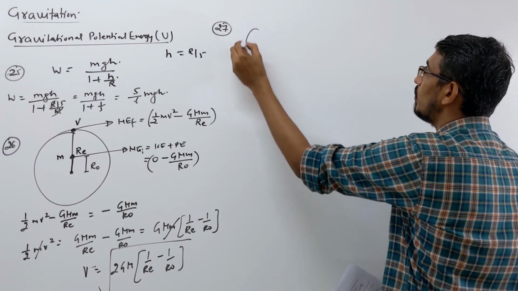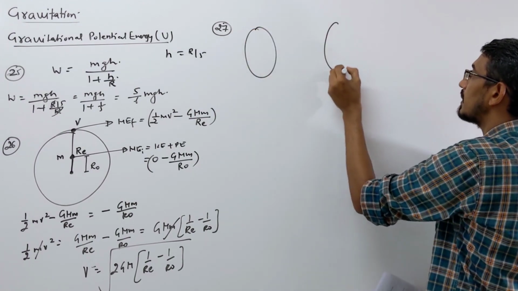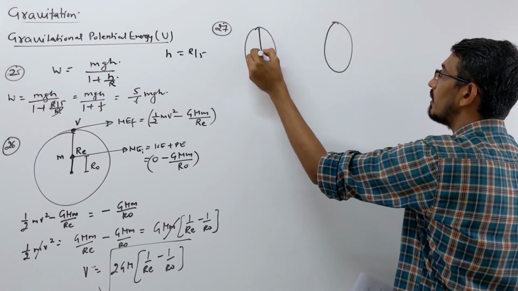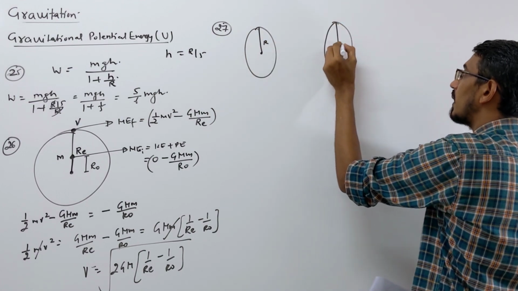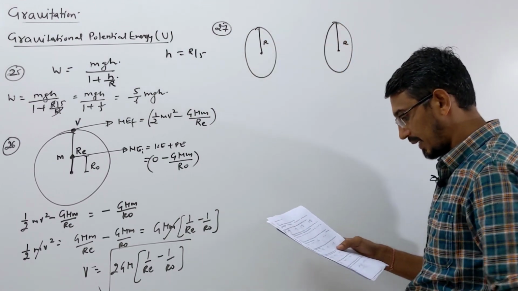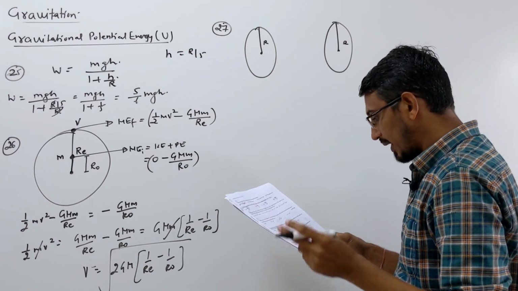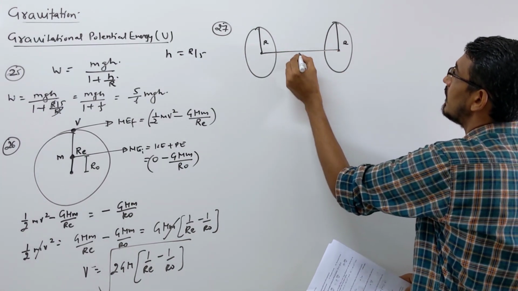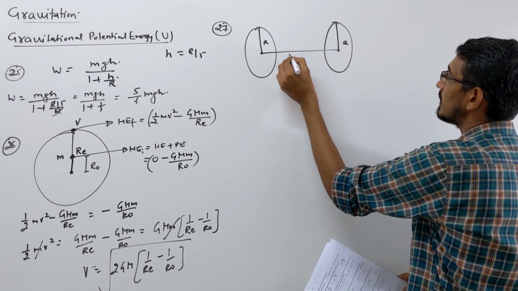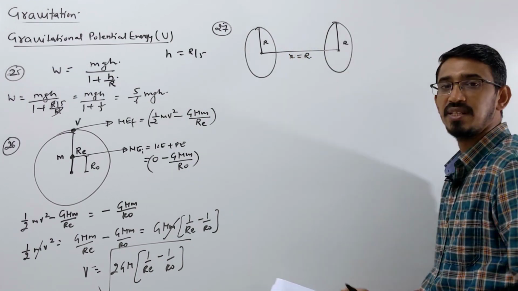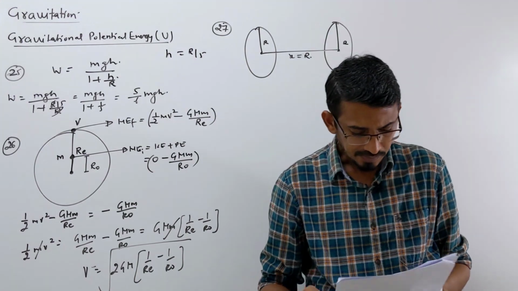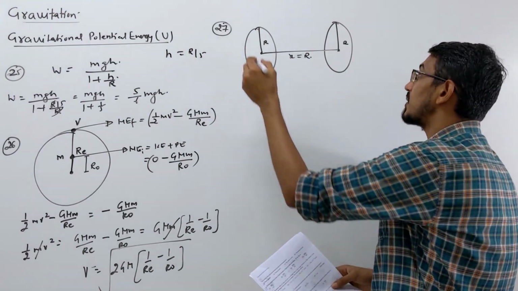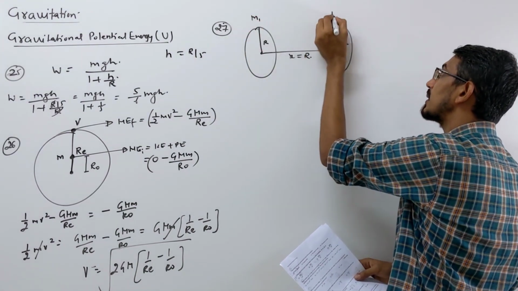They said we have two similar rings, each of radius r, and they are placed at a distance also r, right? They are placed coaxially at a distance of r. So the distance between center to center is also r. Let's call that x equal to r. This is given to us. Mass of them is also given: this mass is m1, and that mass is m2.